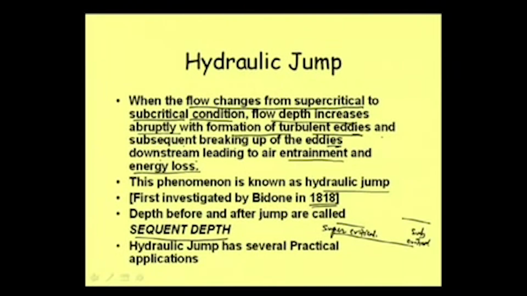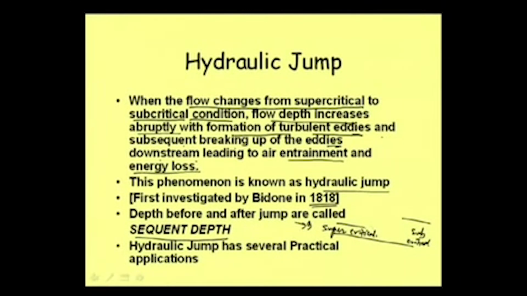How it occurs, I am not considering right now, but somehow the depth is increasing here and decreasing there. The discharge Q is the same, with supercritical flow here and subcritical flow there.